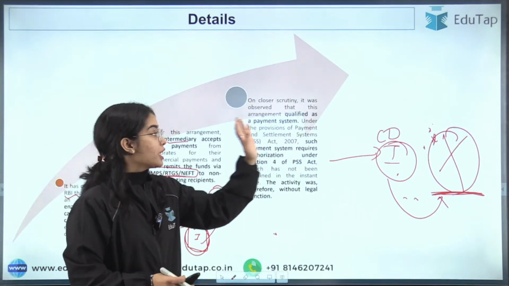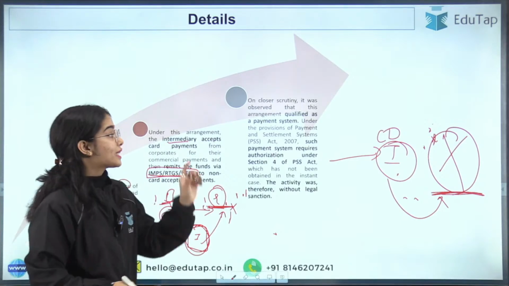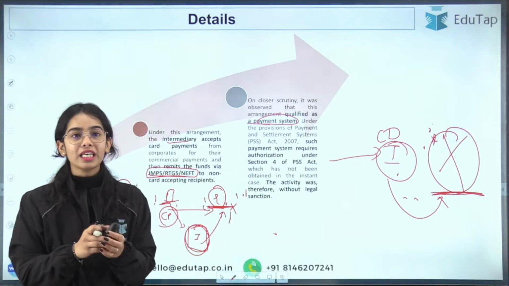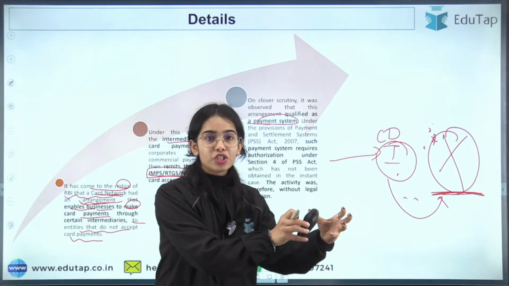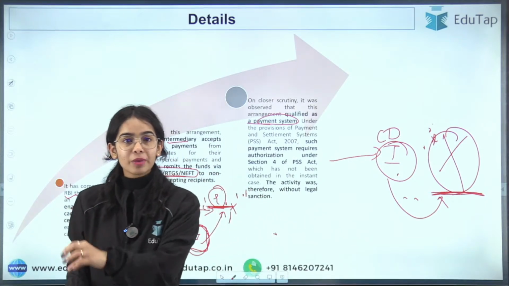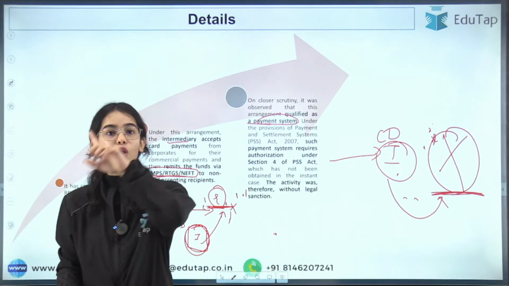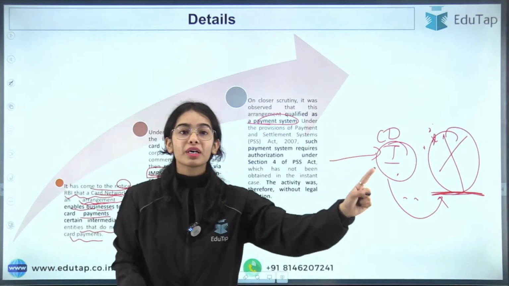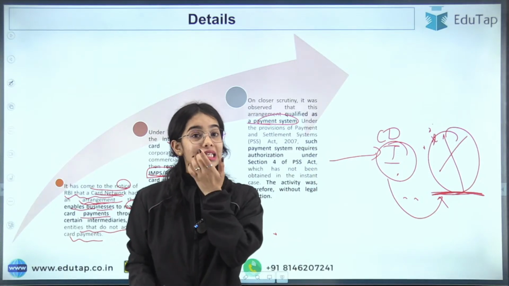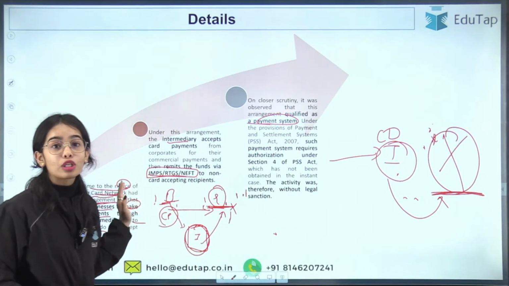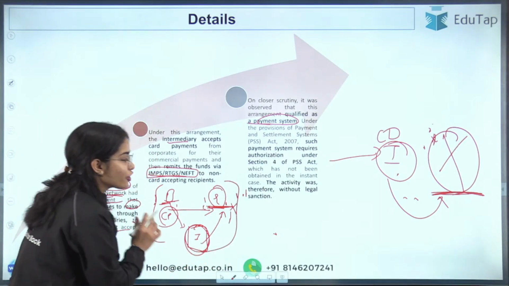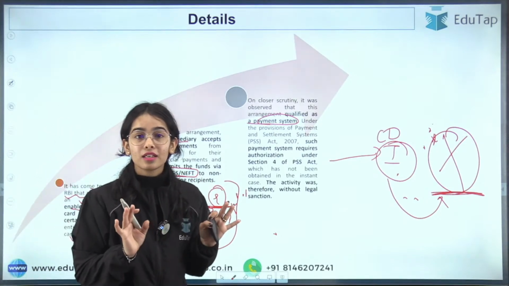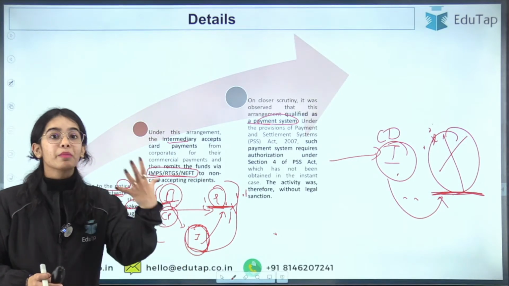On closer scrutiny, the Reserve Bank of India observed that this arrangement qualified as a payment system. Like UPI, through which money is transferred from your bank to another bank account. Through a card payment, money is transferred from your bank account to some other bank account. Through a wallet, money is transferred from your wallet to some other person's bank account. That is a payment system. This is also a kind of payment system, where the business is able to send money to entities through the intermediary.